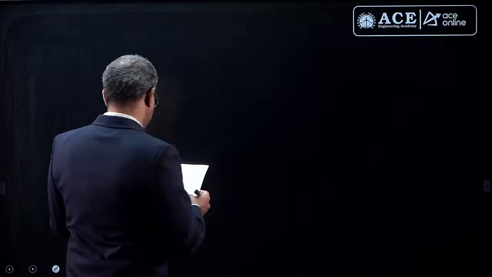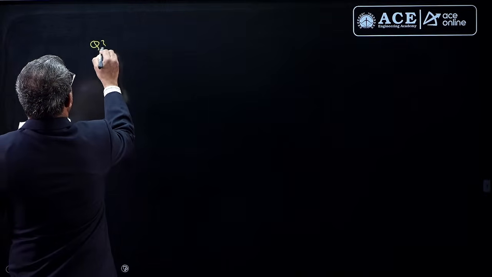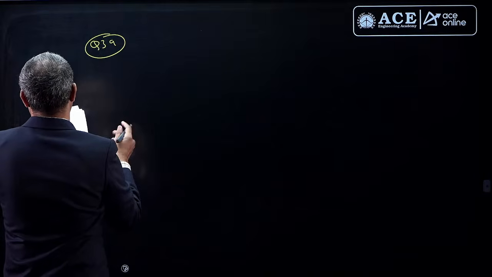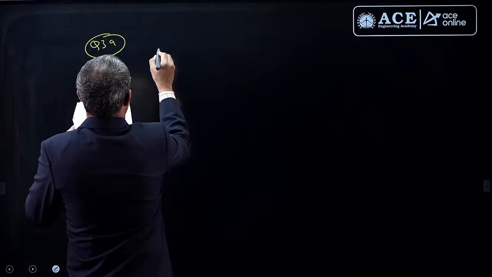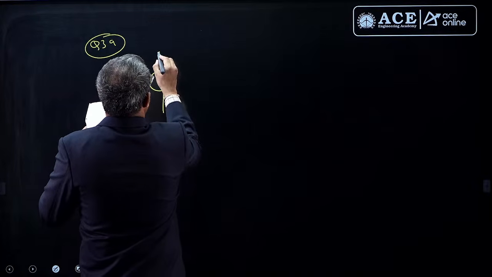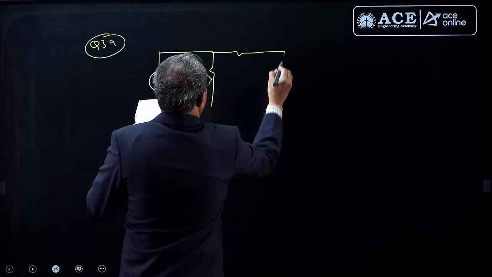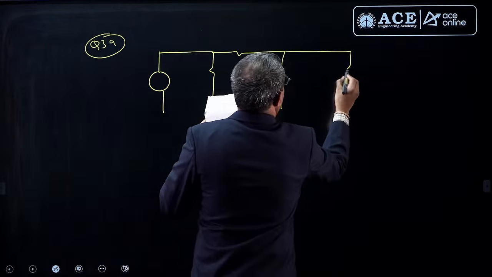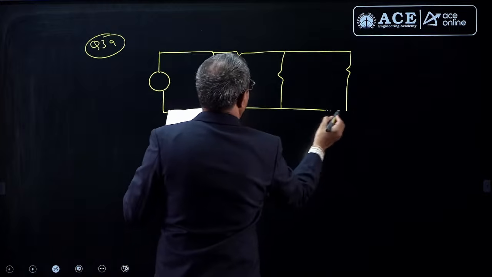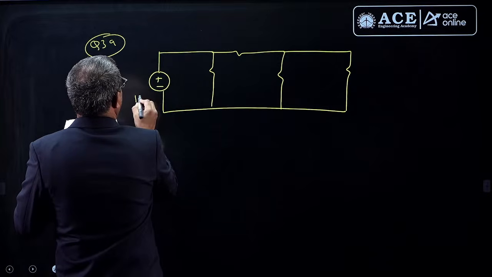Now, there is one more such question. I got the accurate data. Question number 39 is the information I got. He gave a 2-port network. Okay, he gave a network, and he gave a network like this, and is asking for what value of RL.